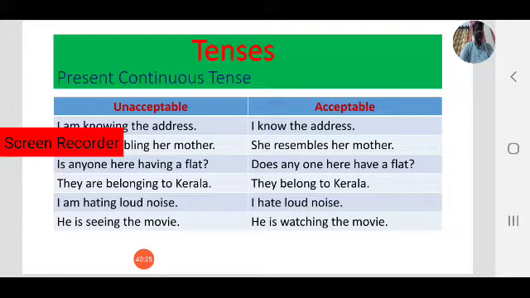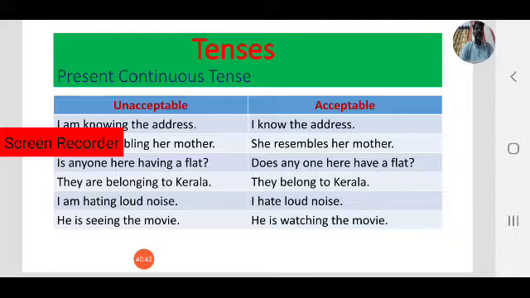Here flat is also possession, and have shows possession. Is anyone here having a flat? That is unacceptable. To make it acceptable, we have to use simple present tense. Observe. Does anyone here have a flat? No problem. It is acceptable.